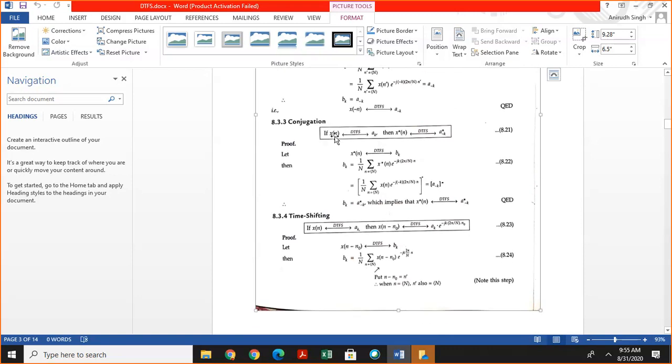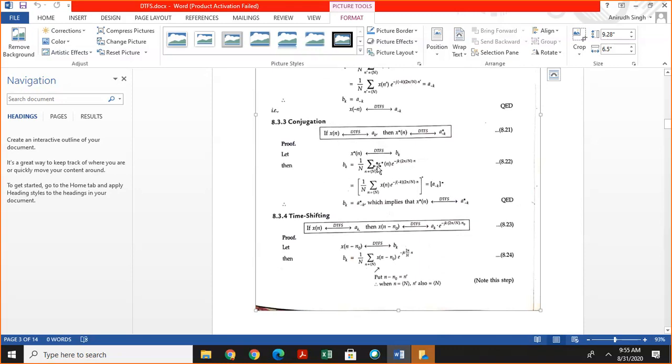Conjugation. If ak is the Fourier coefficient of x of n, then calculate the Fourier coefficient of the conjugate of x of n. You have to calculate the Fourier coefficient of this signal. bk is given by this.